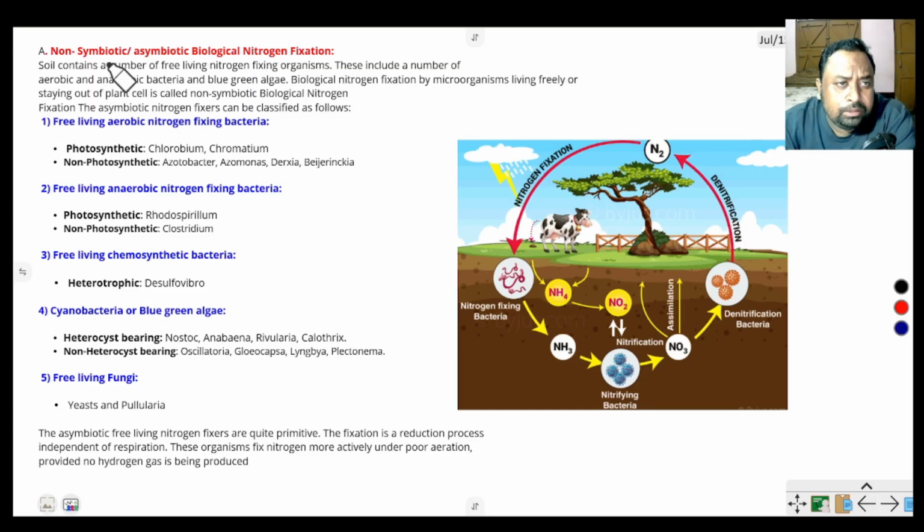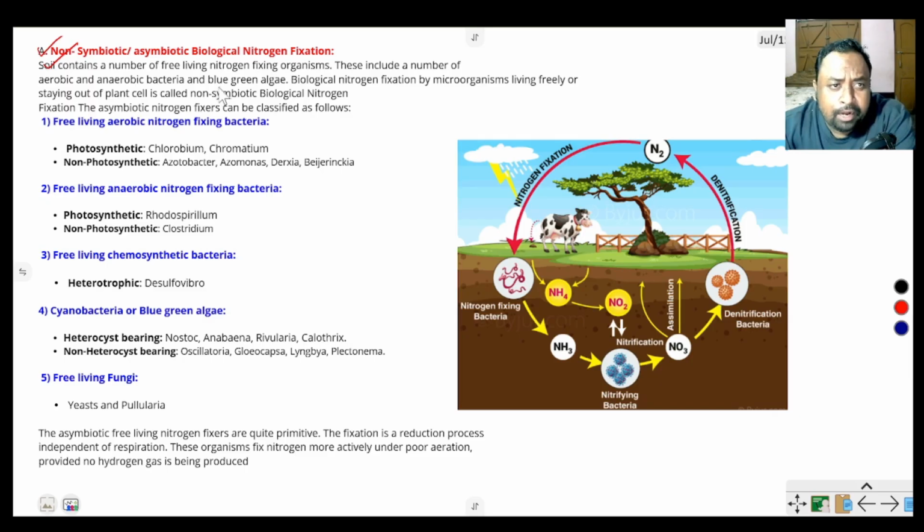First, non-symbiotic. Non-symbiotic means here the microbes are free living. Soil contains a number of free living nitrogen fixing organisms, and they are free living in soil and do not associate with the roots of plants.